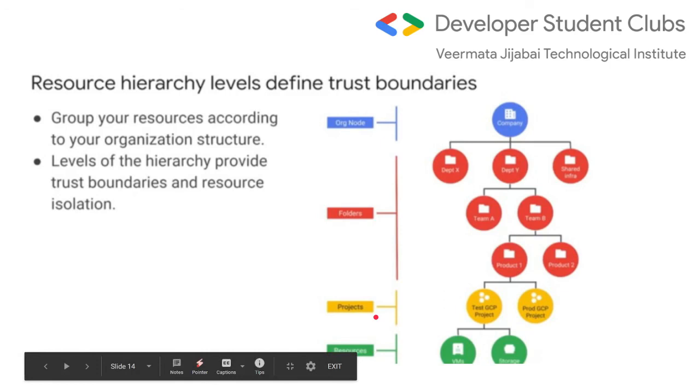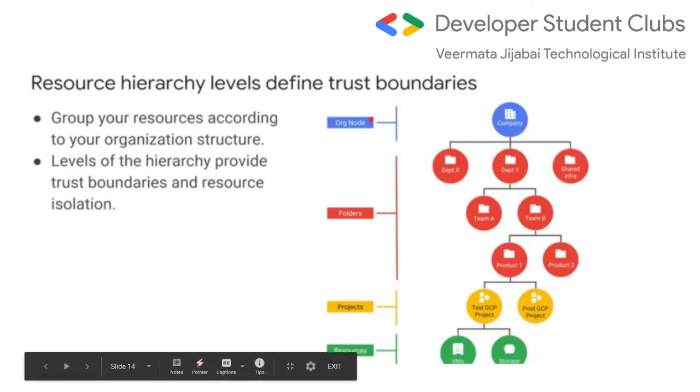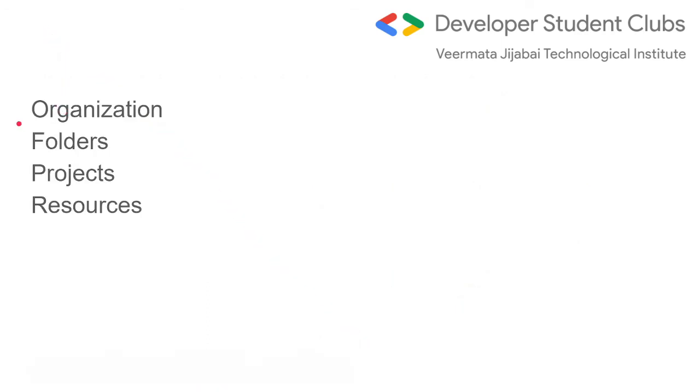So one project can have operating system as Linux, another project can have operating system as Windows, right? This is the hierarchy that we are following. I have mentioned the hierarchy here. First comes organization, in that you have folders, in that you have projects, and in that you have resources.